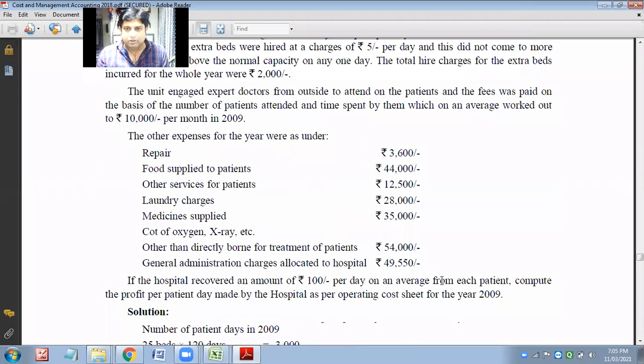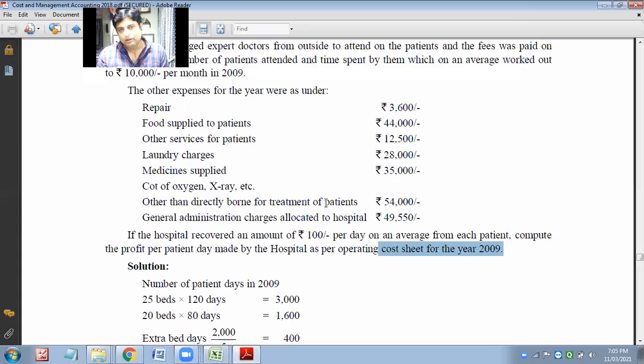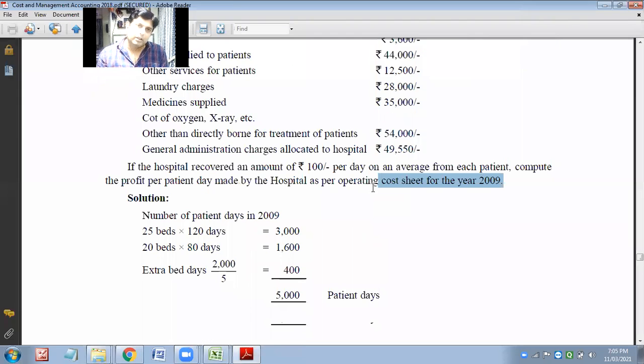But they want us to make the cost sheet for the entire year 2009. So we will be considering the entire year as our cost sheet. We will not go for monthly, we will be going annually.